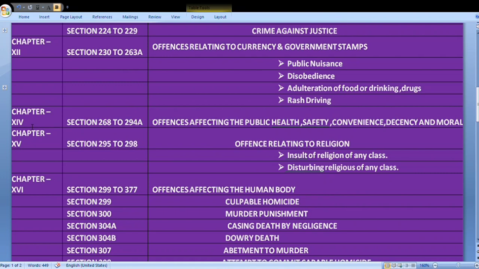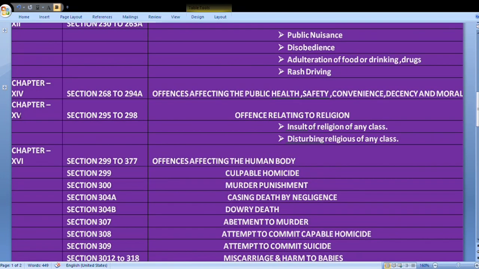Chapter 14, Section 268 to 294A, Offences affecting public health, safety, convenience, decency and morals, like public nuisance, disobedience, adulteration of food or drinking drugs, and rash driving. Chapter 15, Section 295 to 298, Offences relating to religion, like insulting the religion of any class, disturbing religious assemblies of any class.